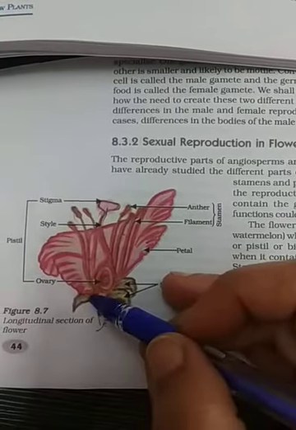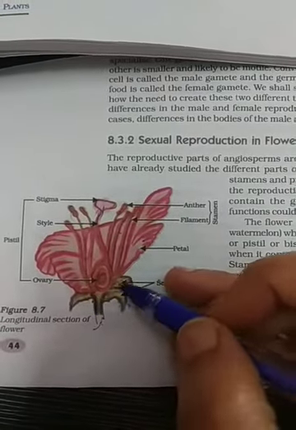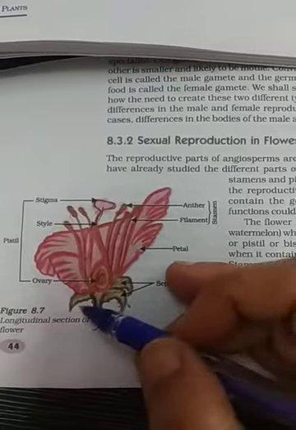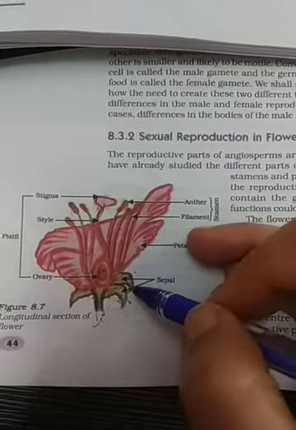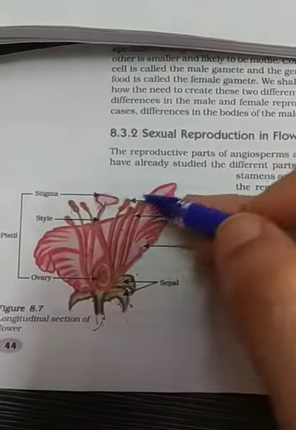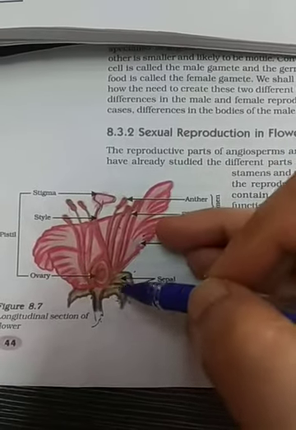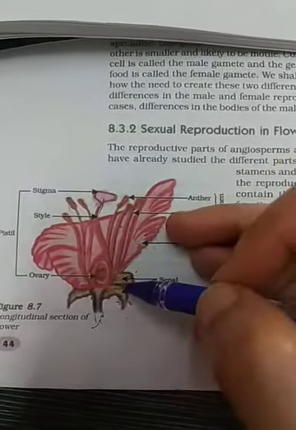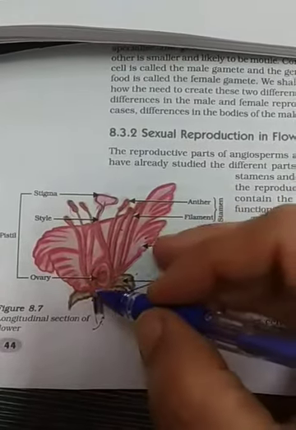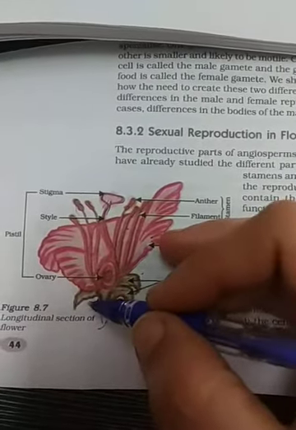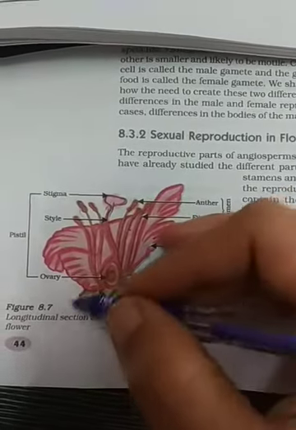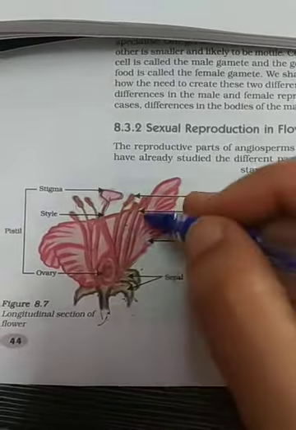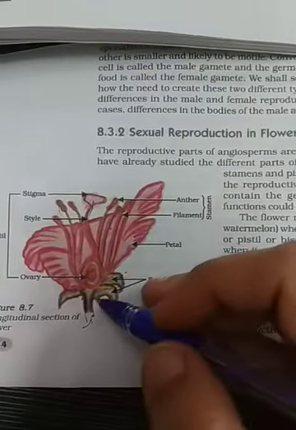The green leaf-like part in the outer circle of the flower is called sepals. The function of sepals is to protect the flower. Okay, so the green leaf-like structure in the outer circle of the flower is called sepals, and the function is to protect the flower.